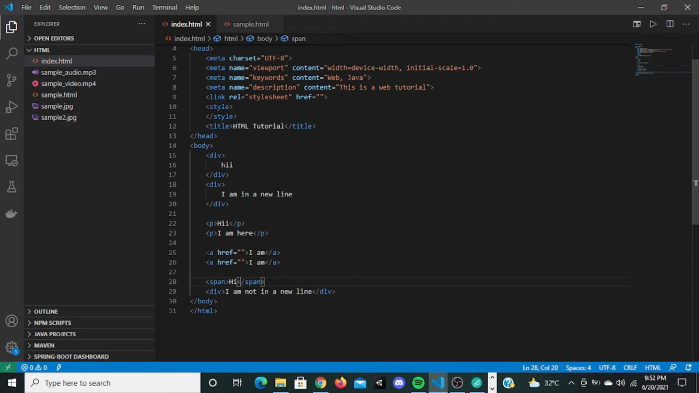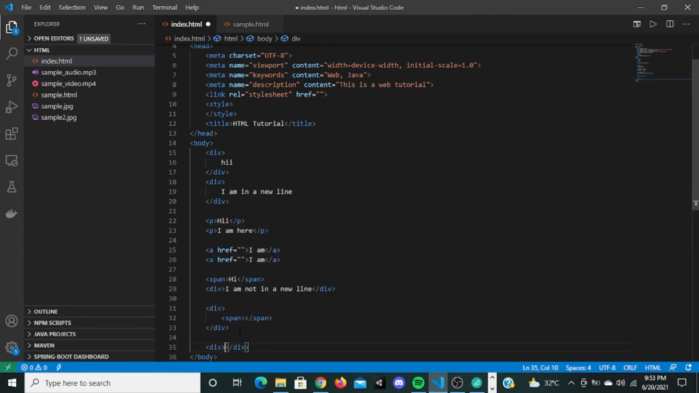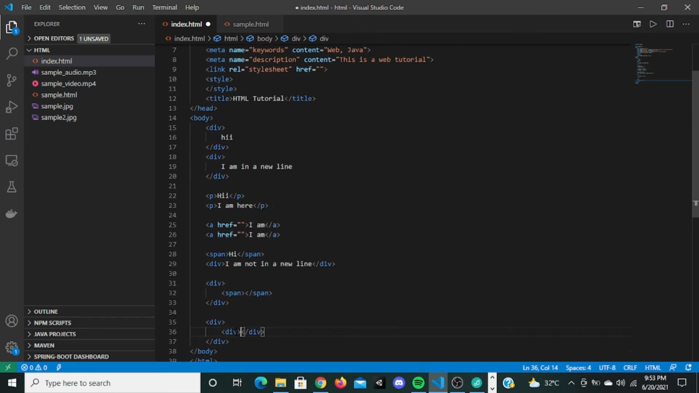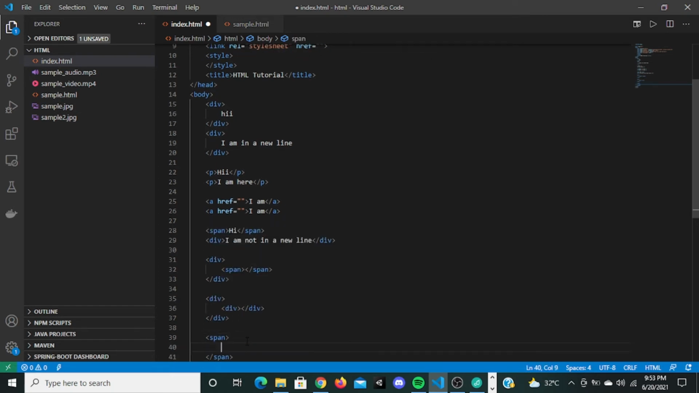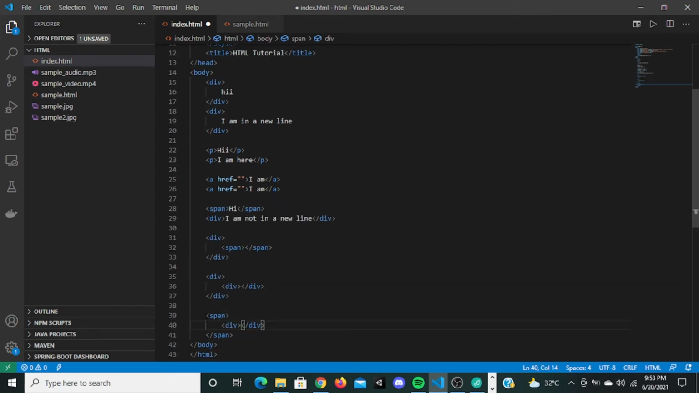Don't worry. These are all examples of block and inline elements, but always remember you can have an inline element inside of a block element. This is okay. If you say div and inside another div, this is also okay. You can have a block element inside another block element. But if you have span and a div inside, this is wrong. You should not have a block element inside of an inline element.